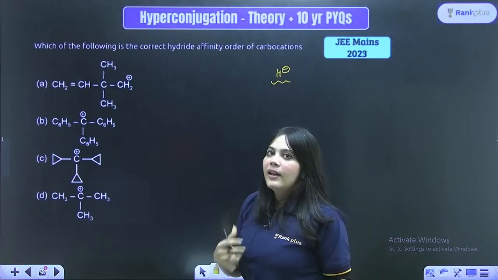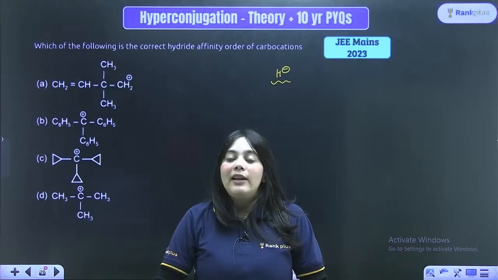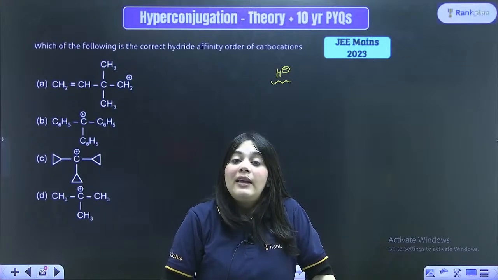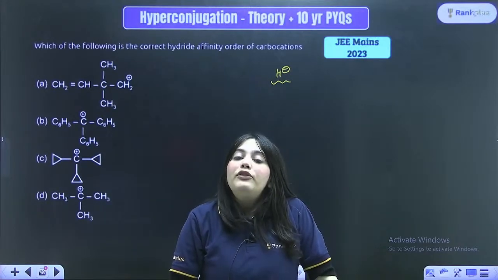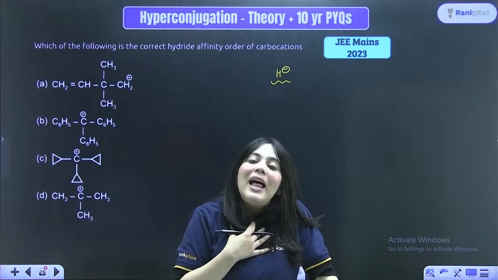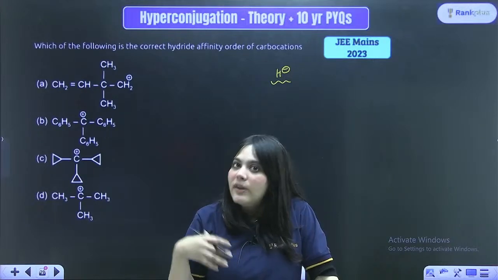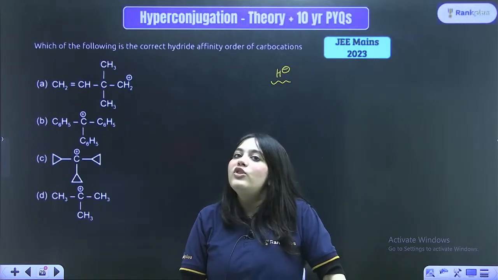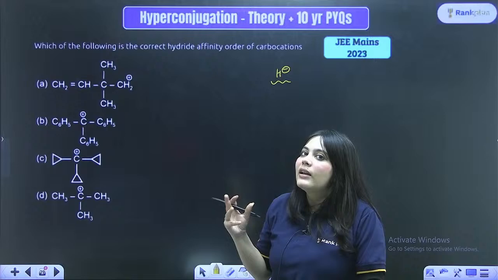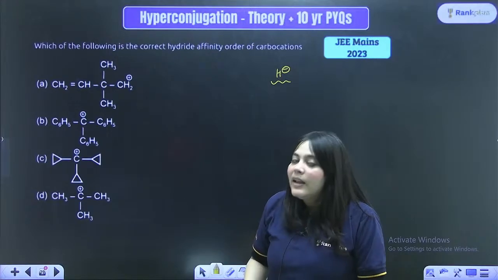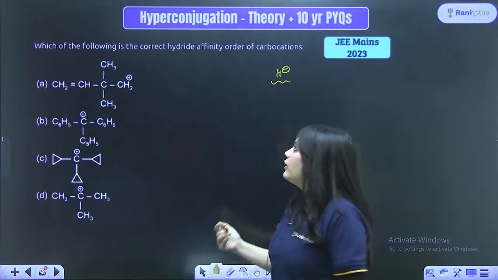See, if I'm a very stable carbocation, why will I easily take up anything? I'm already very stable, so I will not take up any other species. So we have to check the stability of the carbocation. Wherever the carbocation is least stable, it will have the highest affinity for the hydride ion, right?